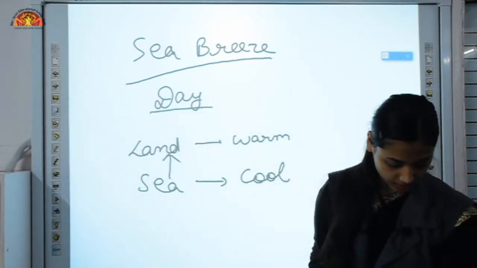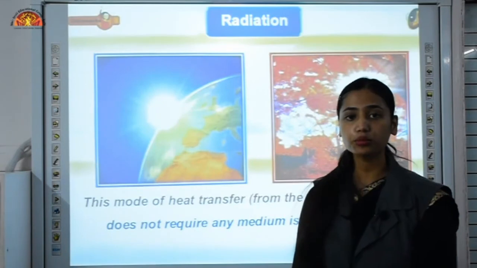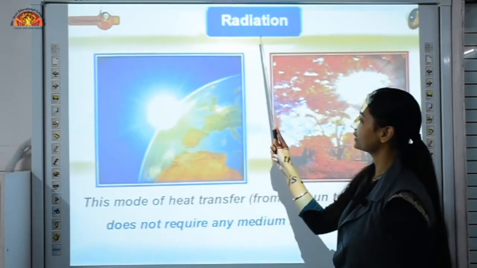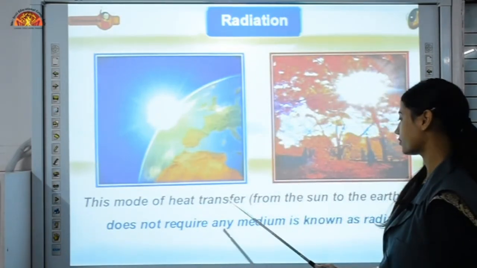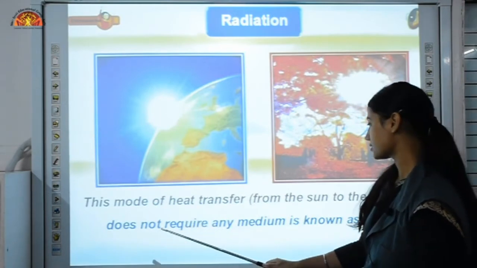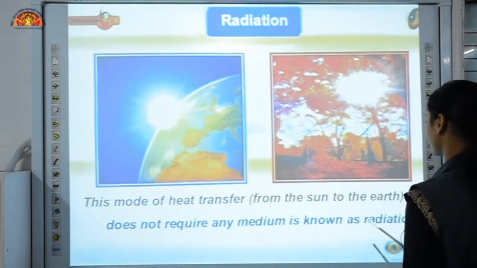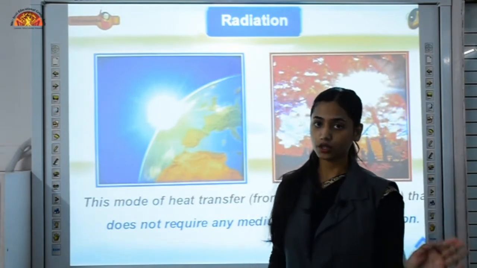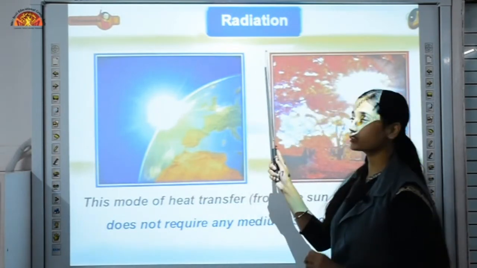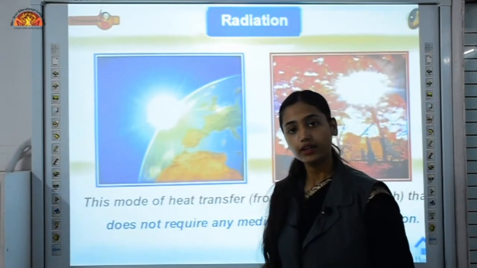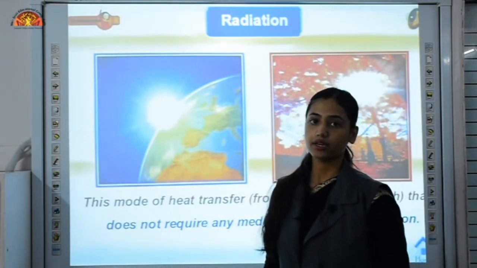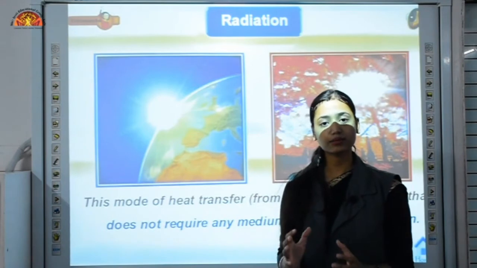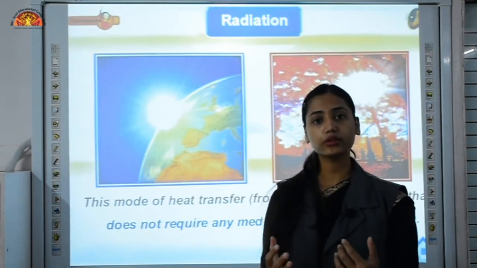Understood this topic? Okay, now the third mode of transfer of heat is radiation. This mode of heat transfer that does not require any medium is known as radiation. Conduction takes place in solids, convection in liquids and gases, but radiation does not require any medium. So it does not heat up the spaces present between two objects.